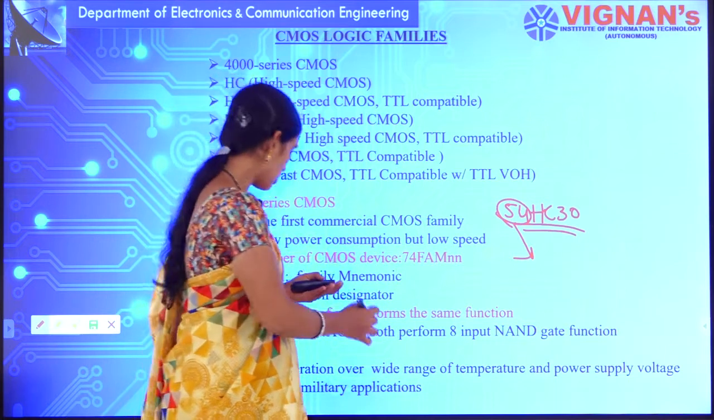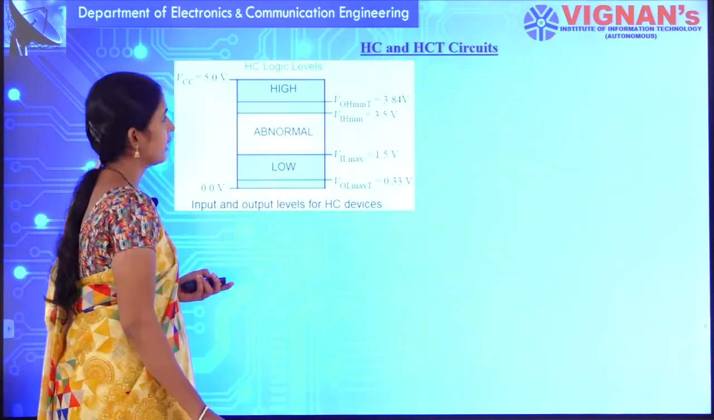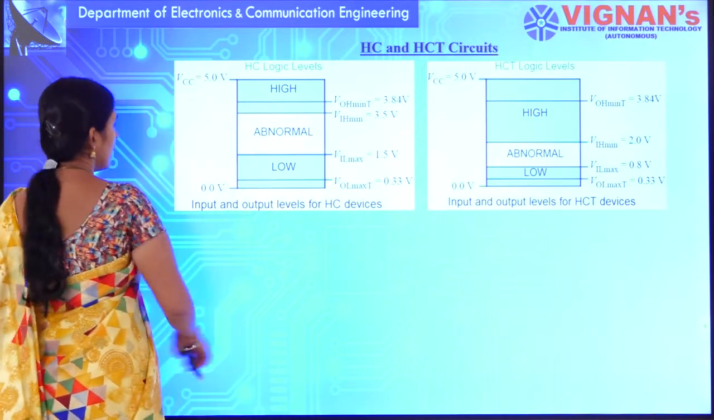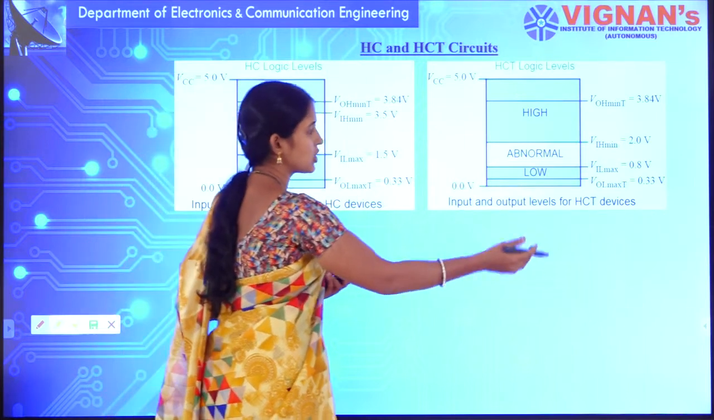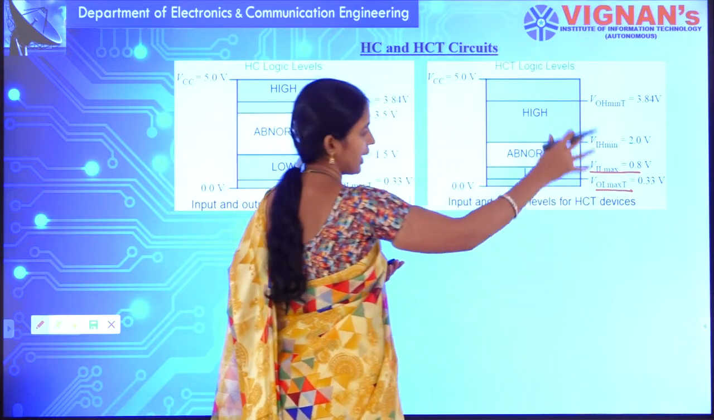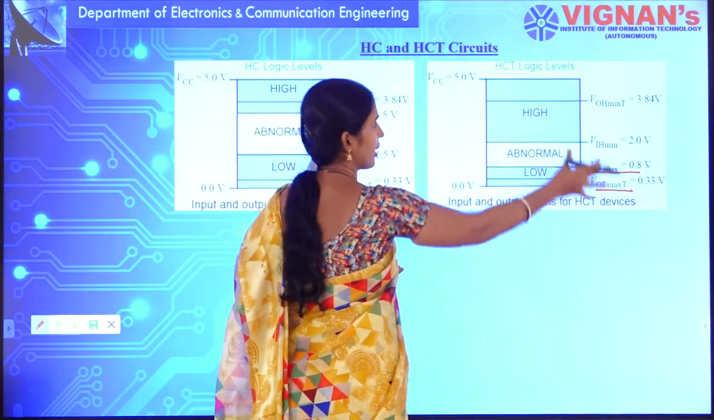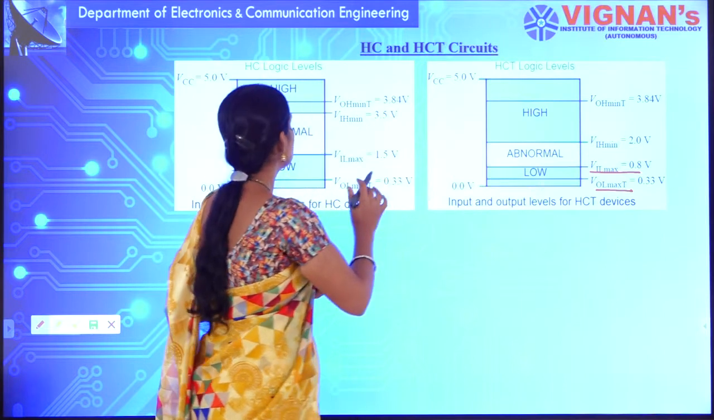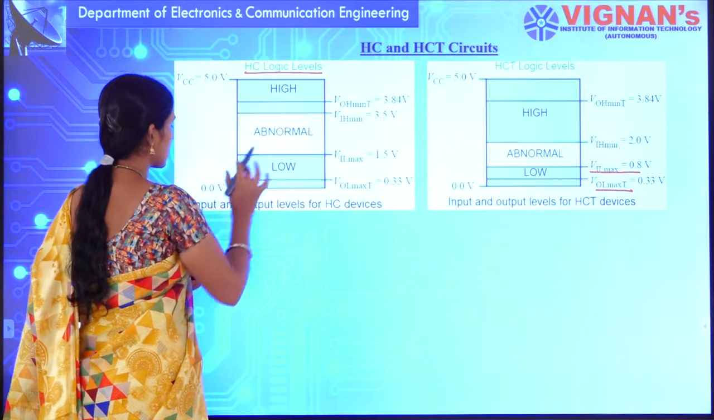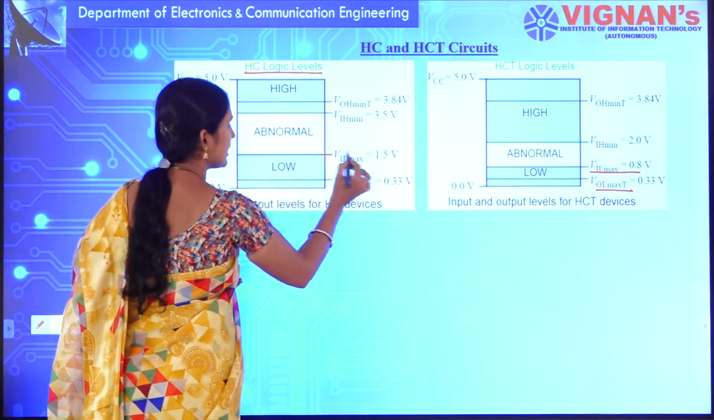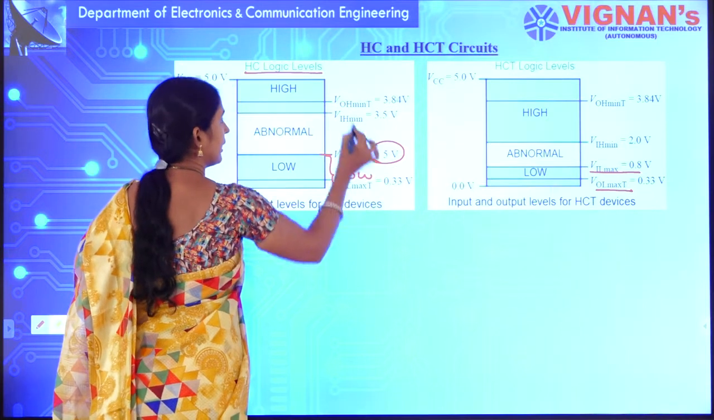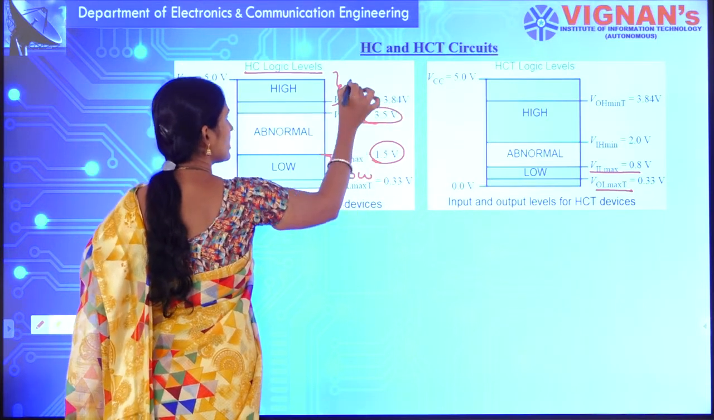That is about the 54 series. Now, HC and HCT circuits. If you see here, depending upon the VIL max and VOL max of TTL logic families, HCT is also divided. See here, in the high speed CMOS logic families, less than 1.5 volts will be considered as logic low, and greater than 3.5 volts will be considered as logic high.